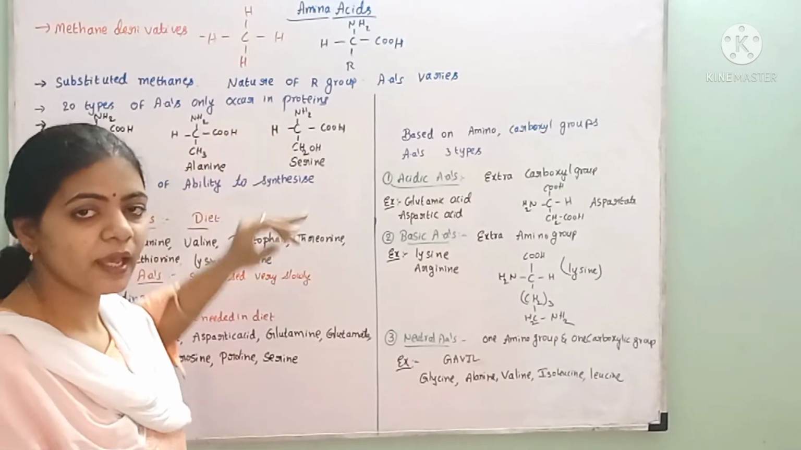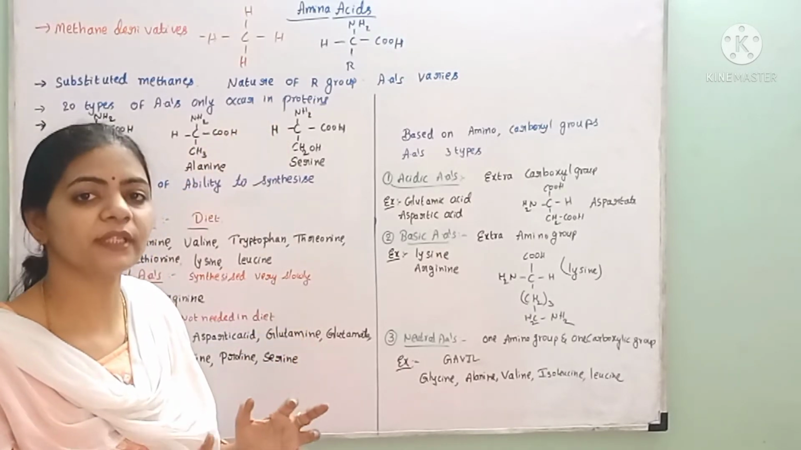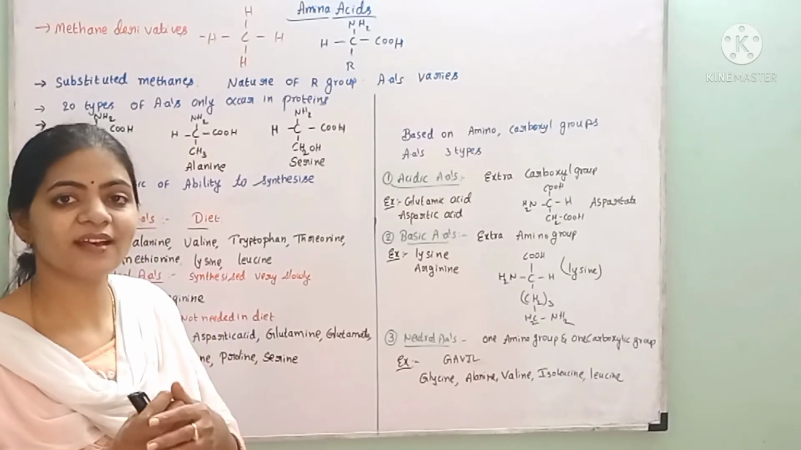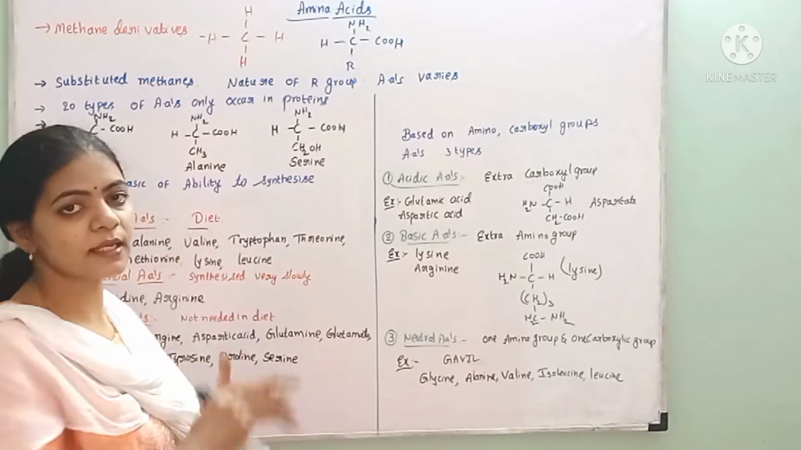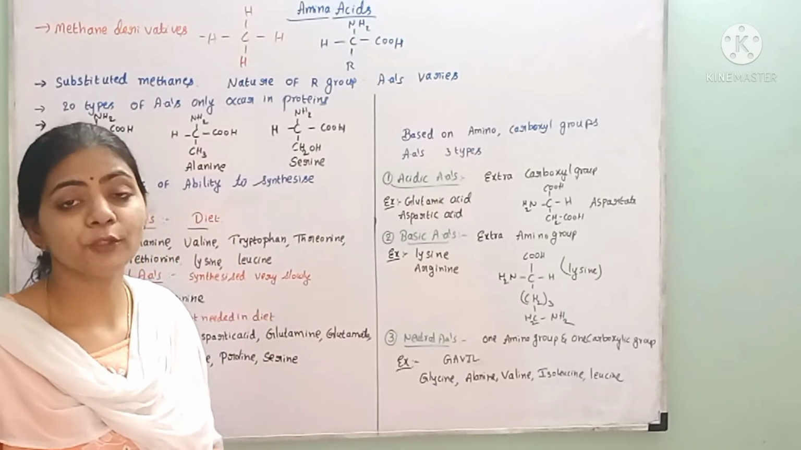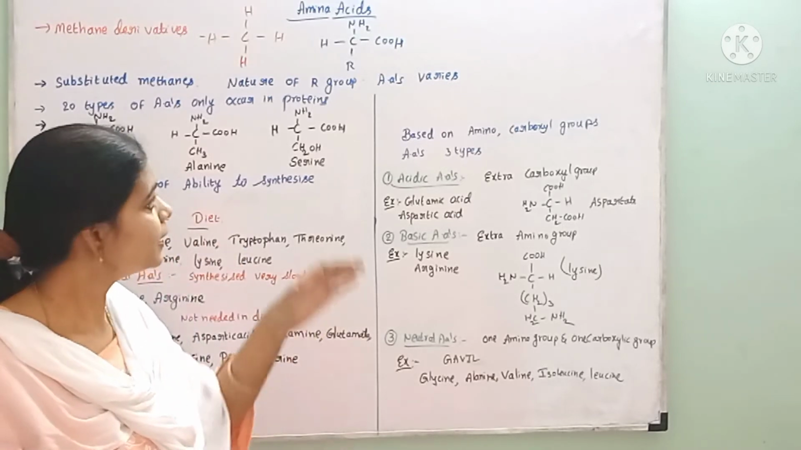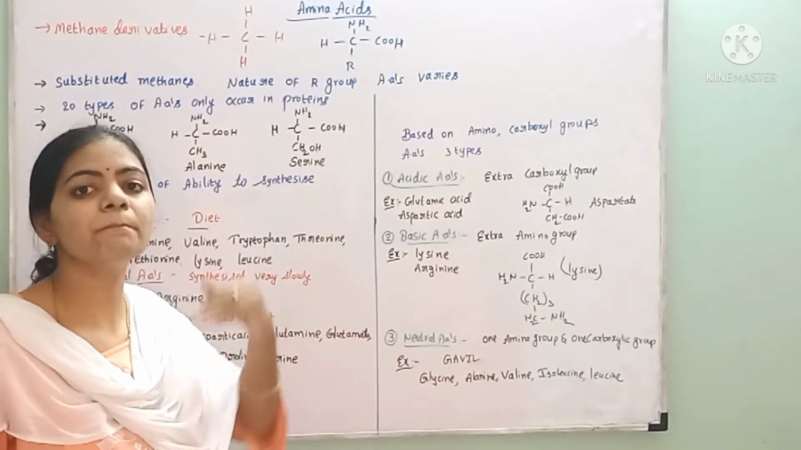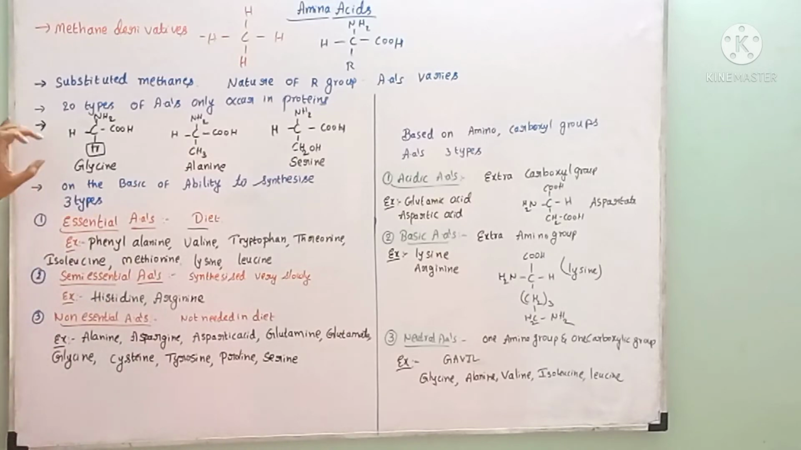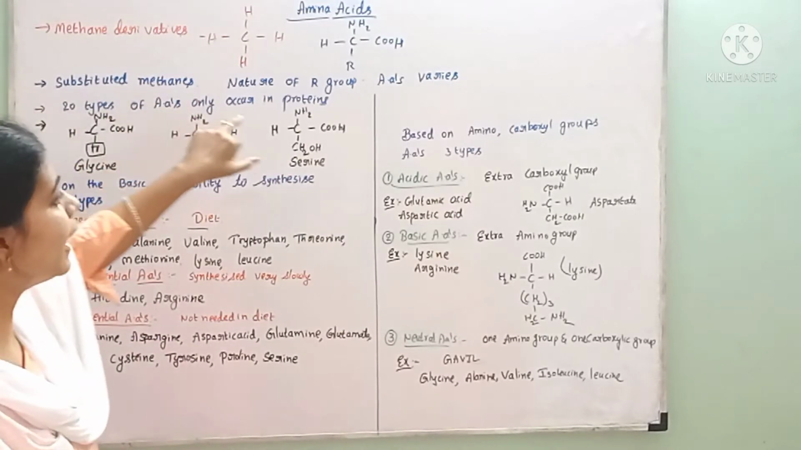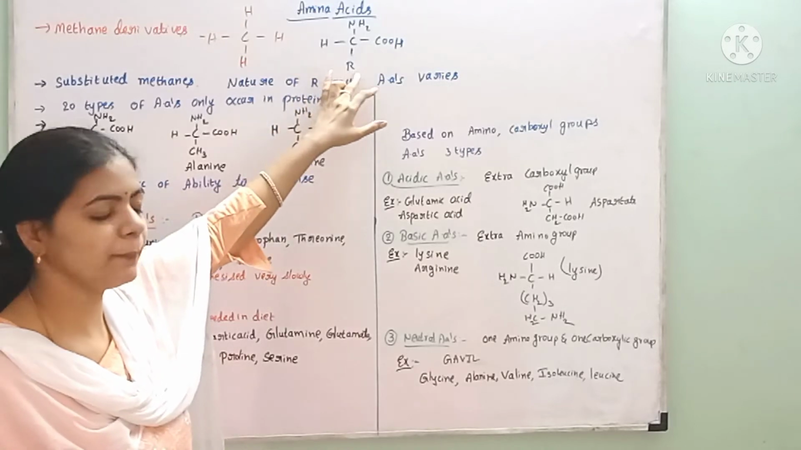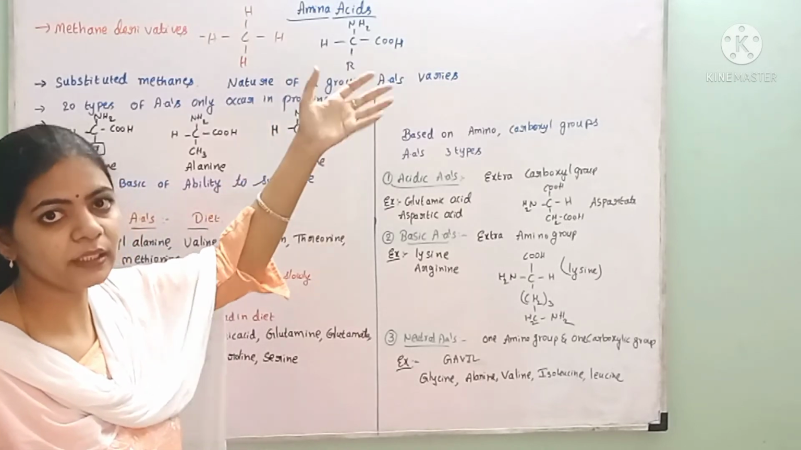We know that amino acids form the proteins, the biomacromolecules. What are the subunits of the proteins? These amino acids are the subunits of the proteins. Hence, these are called biomicromolecules and proteins are called biomacromolecules. And depending upon the R group, the amino acid varies. In the R group, different chemical groups will replace.